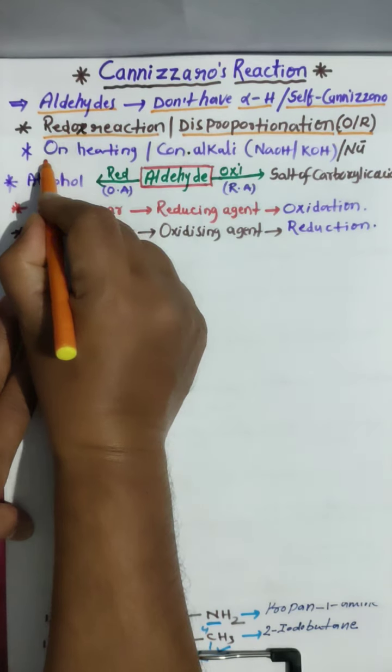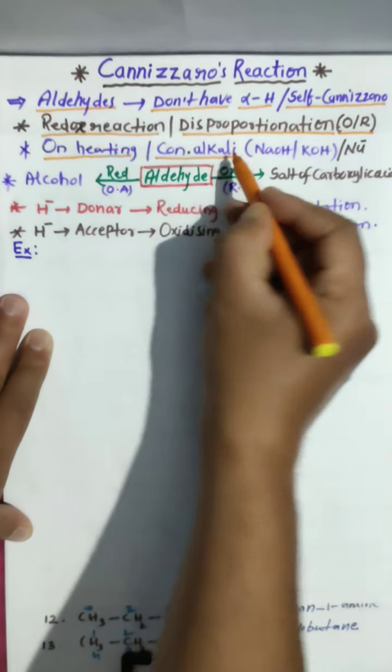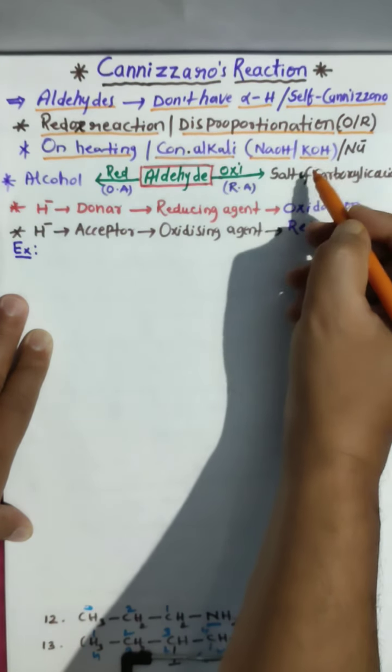What do we have to do here? We have to heat the compound in the presence of concentrated alkali such as concentrated NaOH or concentrated KOH.